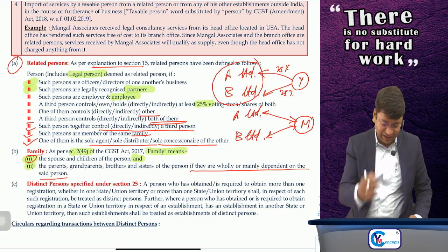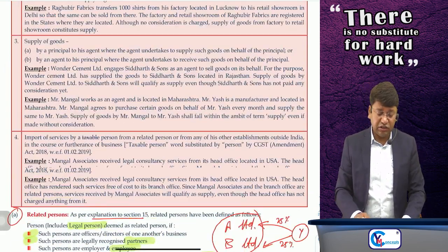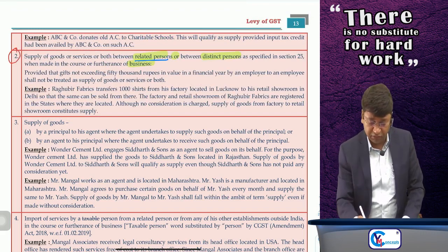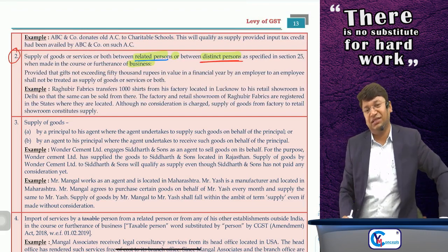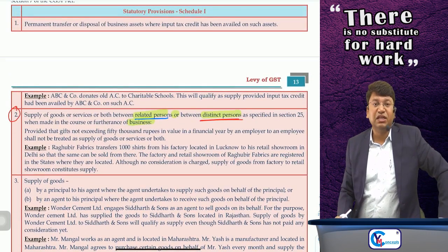Okay, clear, done. So I think the term related is clear at your end. Okay, sir. So the provision was supply of goods or service or both between related persons or between distinct persons. Now what do you mean by distinct persons?